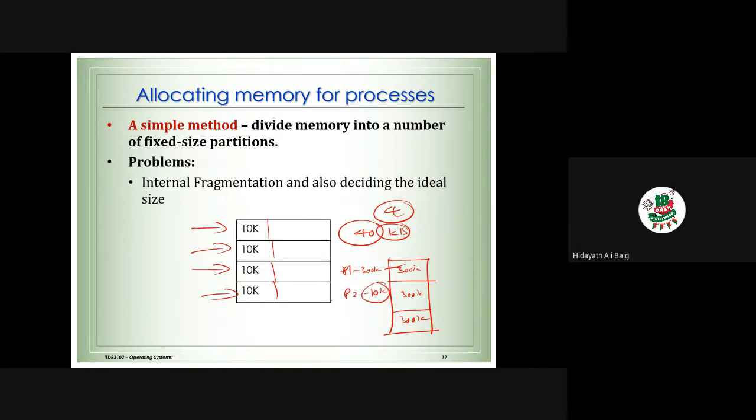Now look at this. Process 2 wants 10 KB. We are giving 300 KB. What are we doing here? Can you tell me? Are we utilizing the memory properly, or are we wasting the memory?